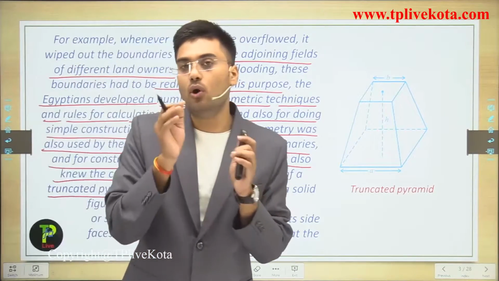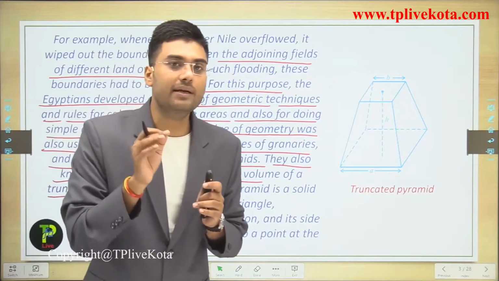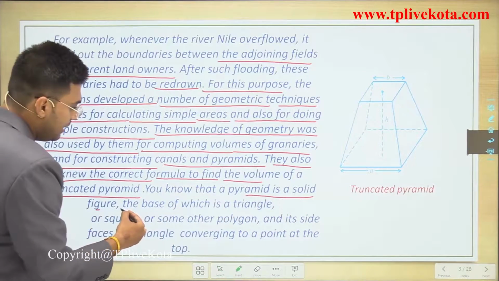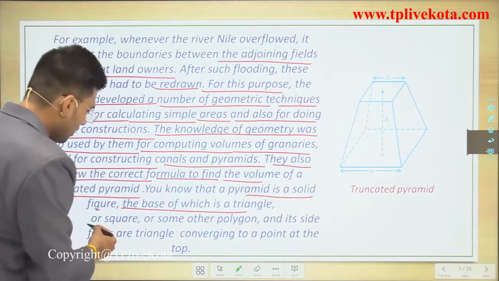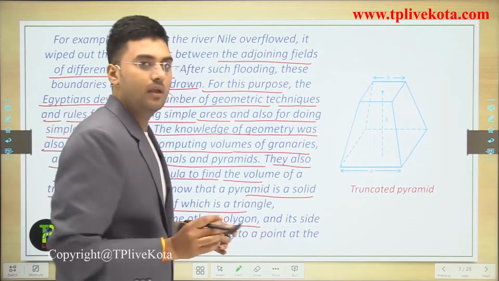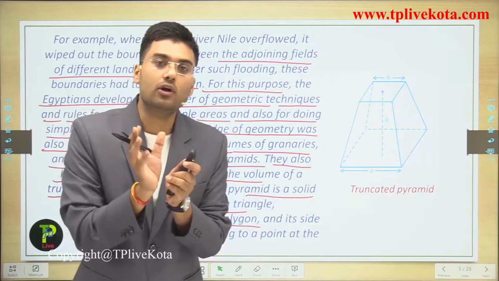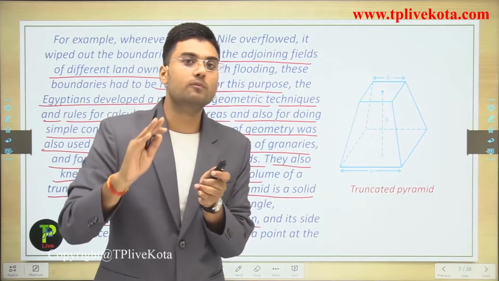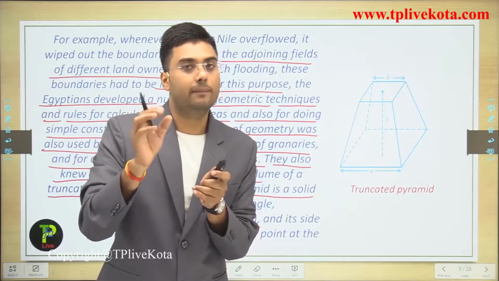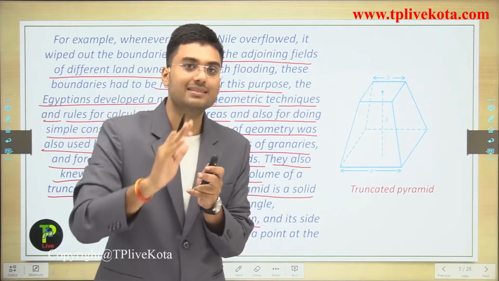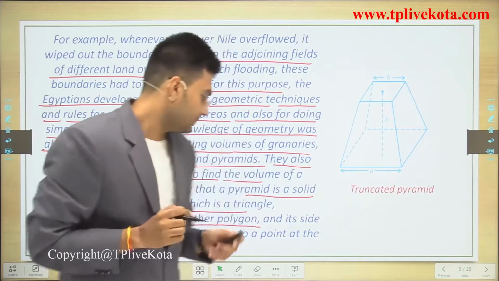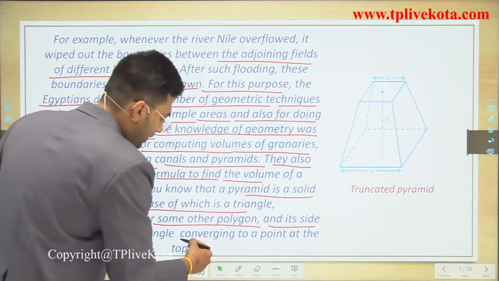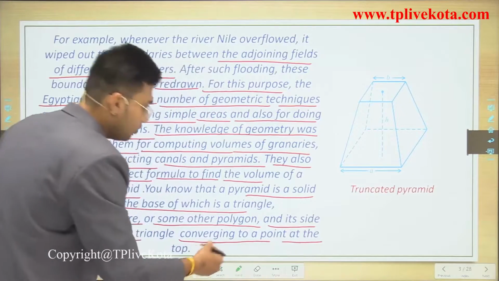And students, you all know what a pyramid is. A pyramid is a solid figure, the base of which is a triangle or square or some other polygon. The base of the pyramid is any polygon, and the faces of the pyramid should be triangles. Its side faces are triangles converging to a point at the top.